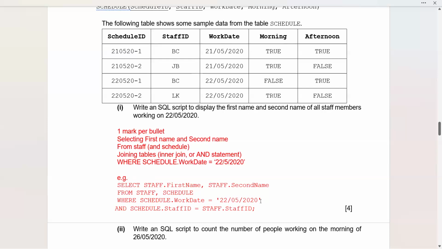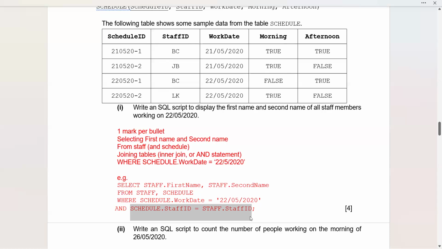22/05/2020 within quotations, and schedule dot staff ID equals to staff dot staff ID. And this will be creating a link between the two tables, or this is going to work as a joining value. So either a student says joining tables by using inner join, that's perfectly okay. Or if you're not comfortable, you can simply be cautious and use AND also to link the two tables. But be cautious: in the schedule table, the staff ID is there, and along with this, it is present in the staff table also. In this table, it is working as a foreign key, and in this table, it's working as a primary key.